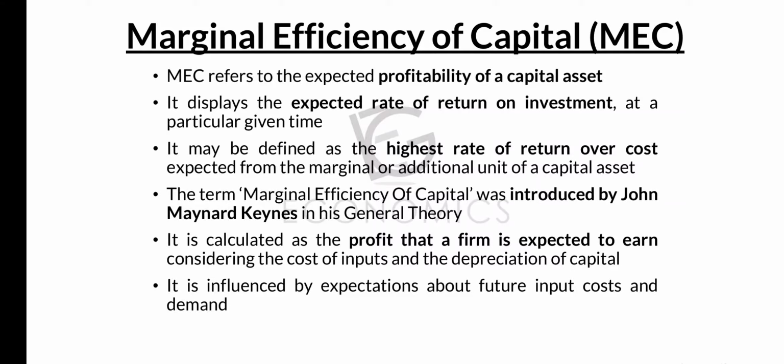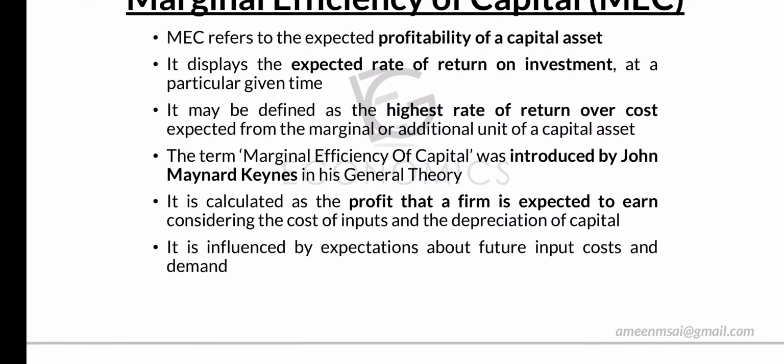If we are expecting that in future the cost of input is going to increase, then in the present situation we will be having more investment. And the demand, of course, for a particular good: if we forecast that the demand for that good increases in the future, then at present the investment for that good will increase.